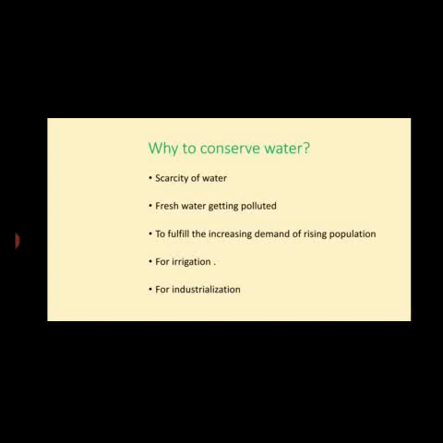For irrigation, we have 71% of water on the earth, but only 2% can be used for irrigation. The other 98% can't be used because it is either in a solid form or saline. Saline means salty in nature, which cannot be given to the crop because it harms and destroys the crop. So for that purpose also we have to save the 2% of water. For industrialization. Industries also use fresh water for different purposes, like processing, dyeing or cleaning things; they require fresh water. So we have to conserve water.